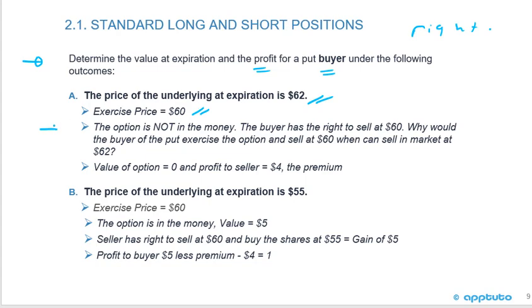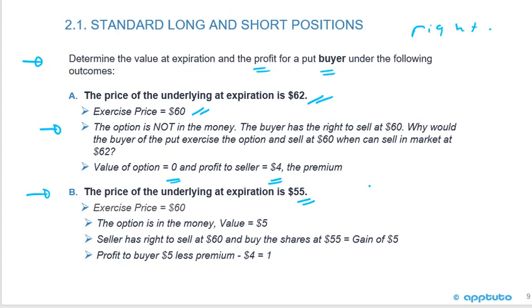So this option is not in the money. The buyer has the right to sell at 60. Why would the buyer of the put exercise and sell at 60 when he can sell at 62? So the value of the option is 0. The profit to the seller is the $4 premium, and the loss to the buyer is the $4 premium. But let's look now at the situation where the price of the underlying at expiration is 55. I've got the right to sell at 60.